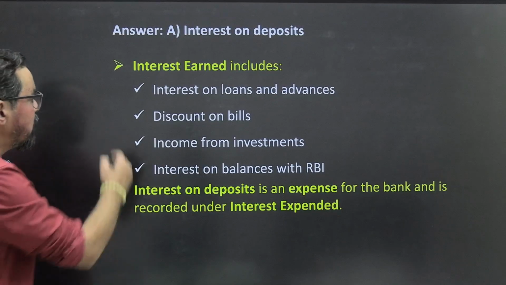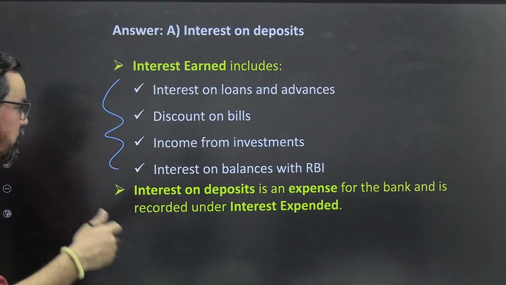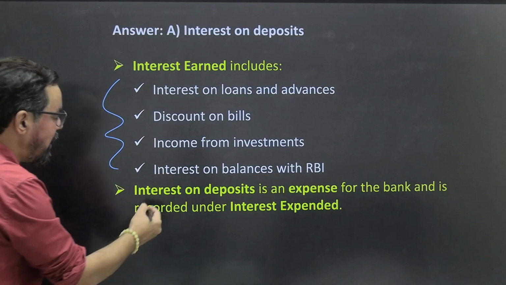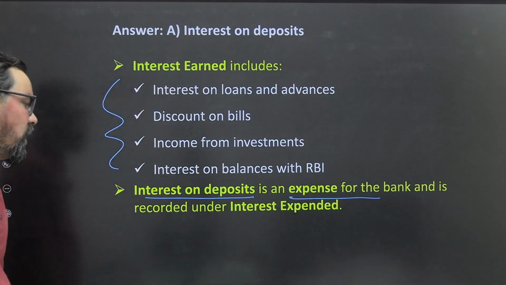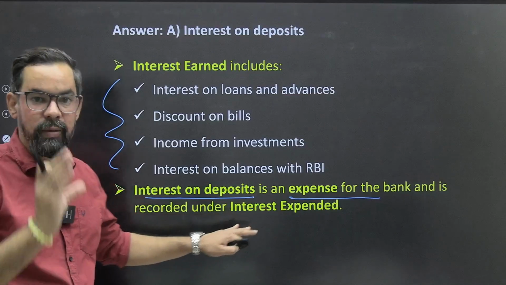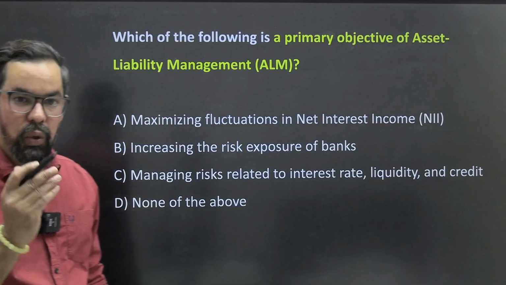ठीक है. So interest earned includes interest on loans and advances, discount on bills, income from investment, interest on balances with RBI. Interest on deposit is an expense for the bank and is included under the interest expended, schedule 15 of the proforma balance sheet. Okay, next one. So now we will be entering into the ALM portion.